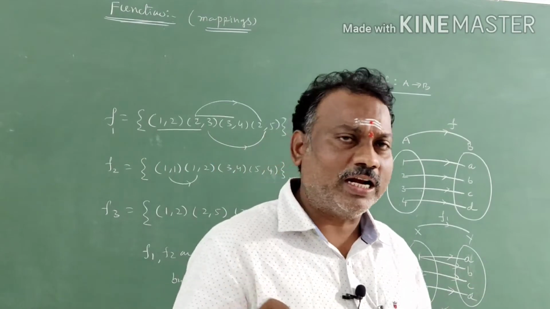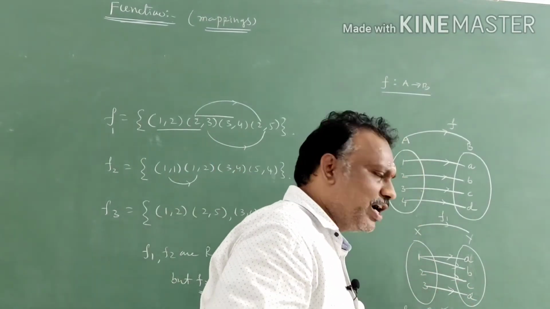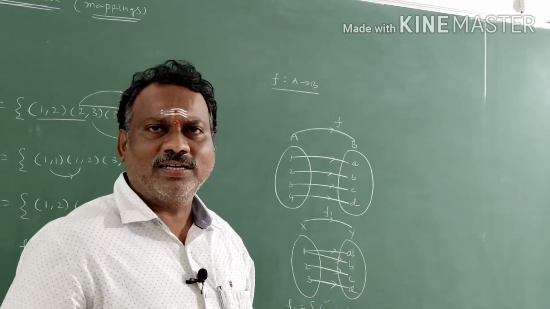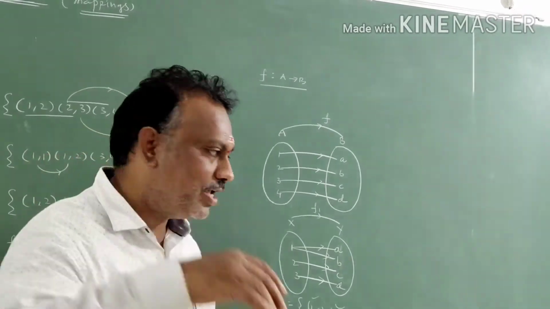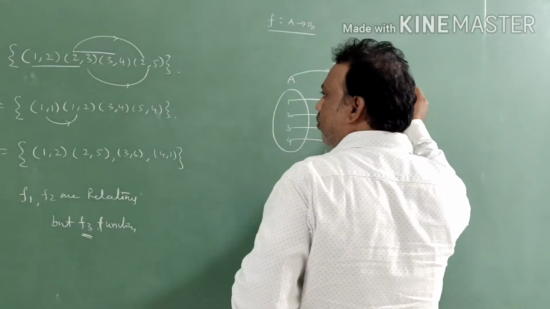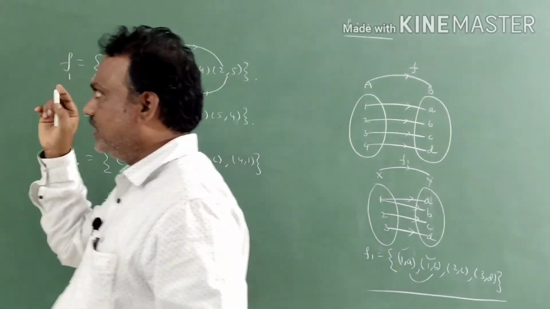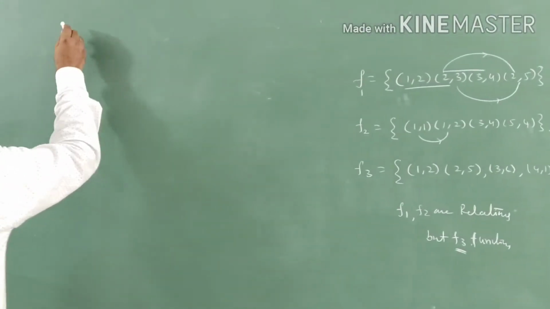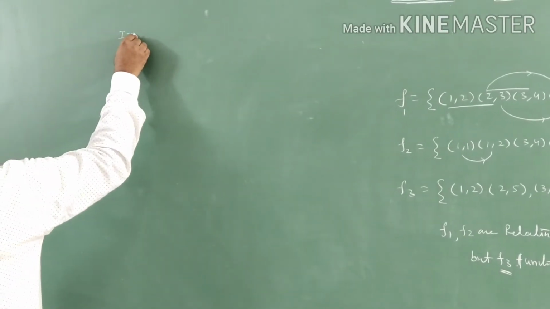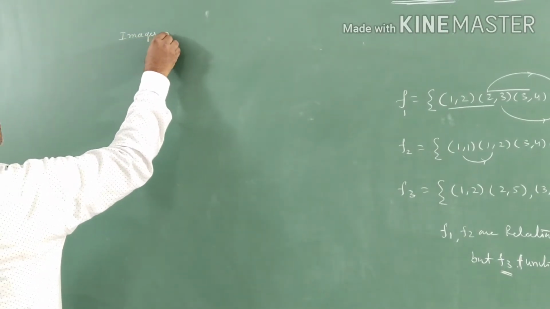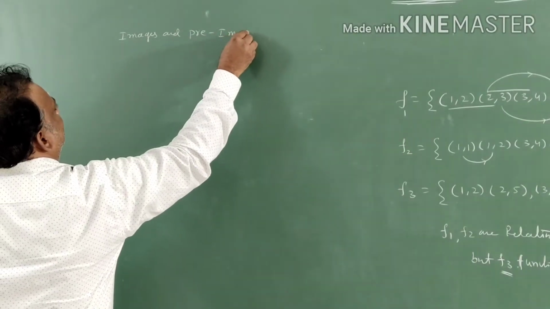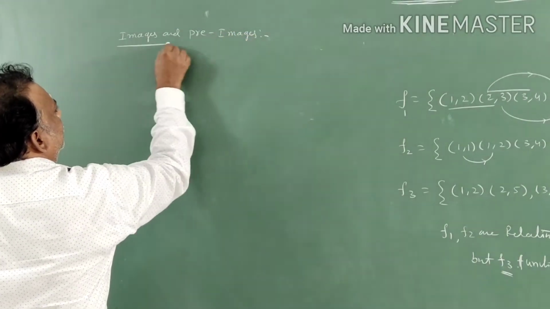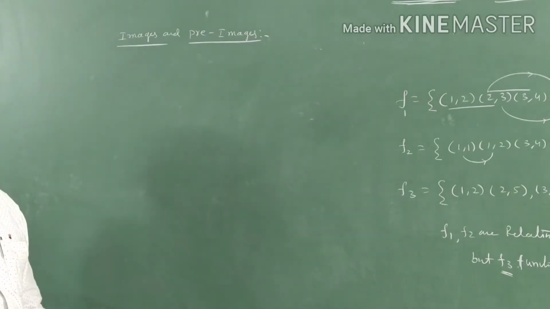Now you have to know that while teaching the function definition, I used the word image. What is meant by image? Next, pre-image. Two words are there. Now we will go through those. Let me see here: images and pre-images. What are images and pre-images?